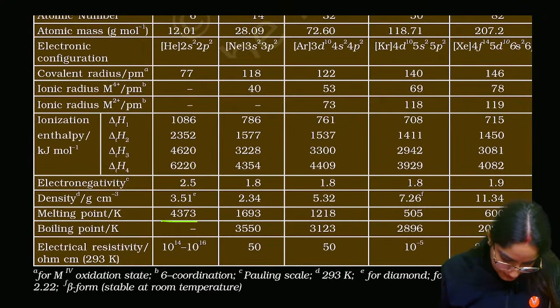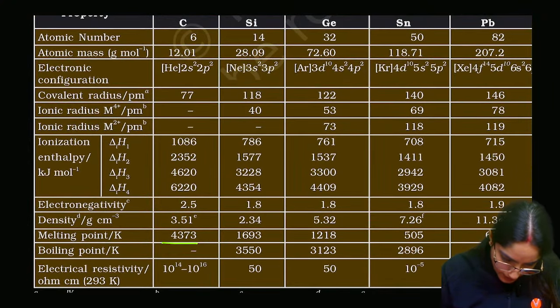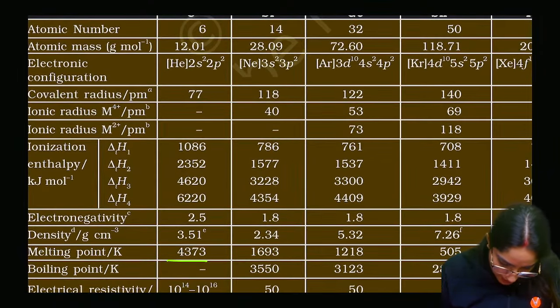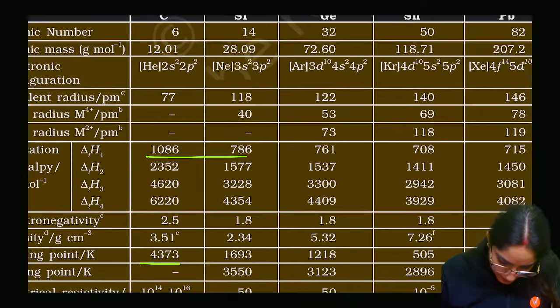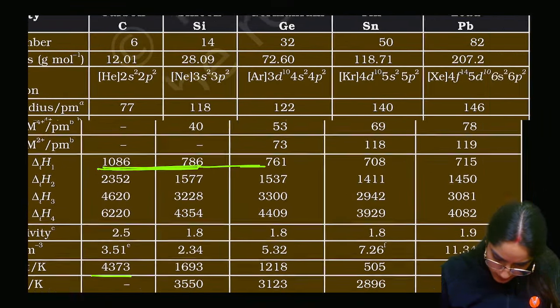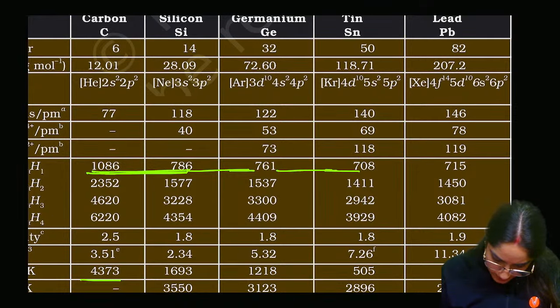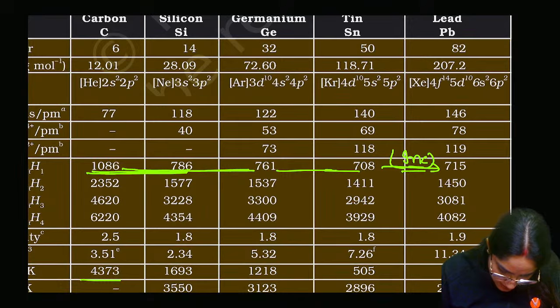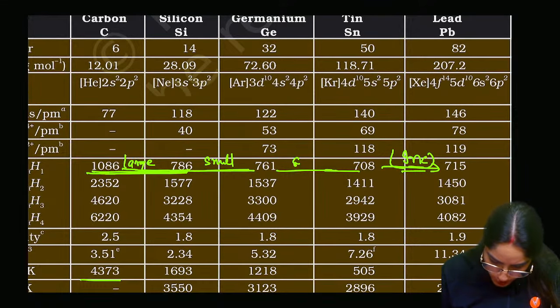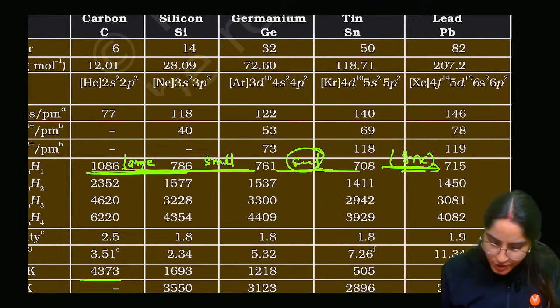Wait a minute, let me just show you what the trend is here. Ionization enthalpy, can you see that it is decreasing, decreasing, decreasing, then it is slightly increasing. Firstly there is a large decrease, then a small decrease, then a small increase.